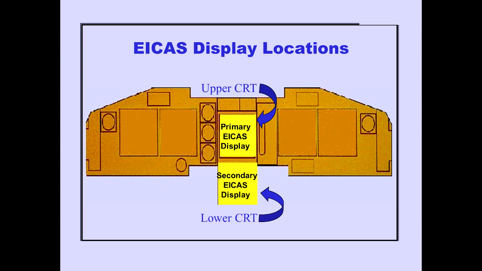ICAS logic divides this information into two general categories referred to as the primary ICAS display and the secondary ICAS display. ICAS normally presents the primary ICAS display on the upper CRT and the secondary ICAS display on the lower CRT.